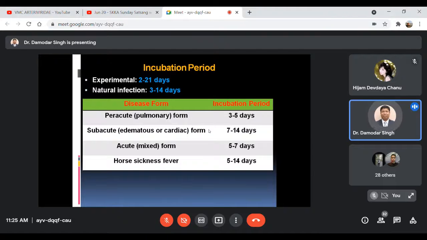So there is variation in the incubation period according to the form of the disease.